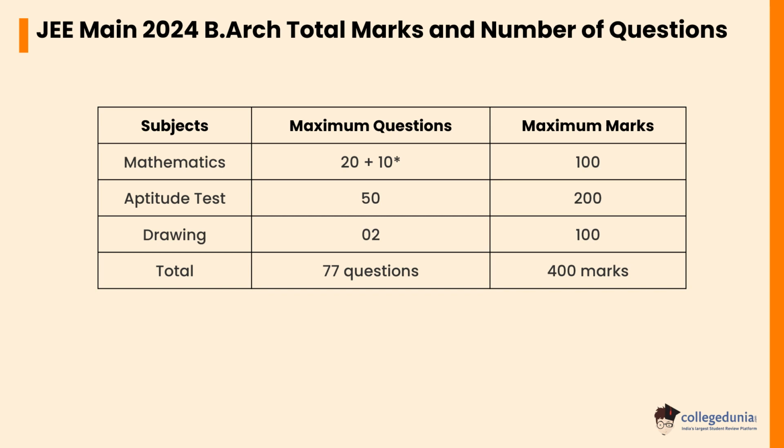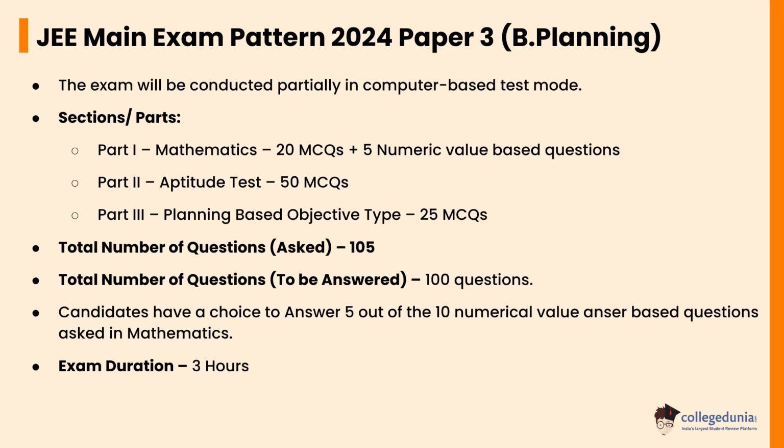Let's check the JEE Main exam pattern 2024 paper 3 B Planning. The exam will be conducted partially in computer-based test mode. Sections include part 1, part 2, part 3. Part 1 consists of mathematics, which is 20 MCQs plus 5 numeric value based questions. Part 2 contains an aptitude test, which is 50 MCQs. Part 3 contains planning based objective type, which is 25 MCQs. The total number of questions is 105. The total number of questions to be answered is 100. Candidates have a choice to answer 5 out of the 10 numerical value based questions asked in mathematics.